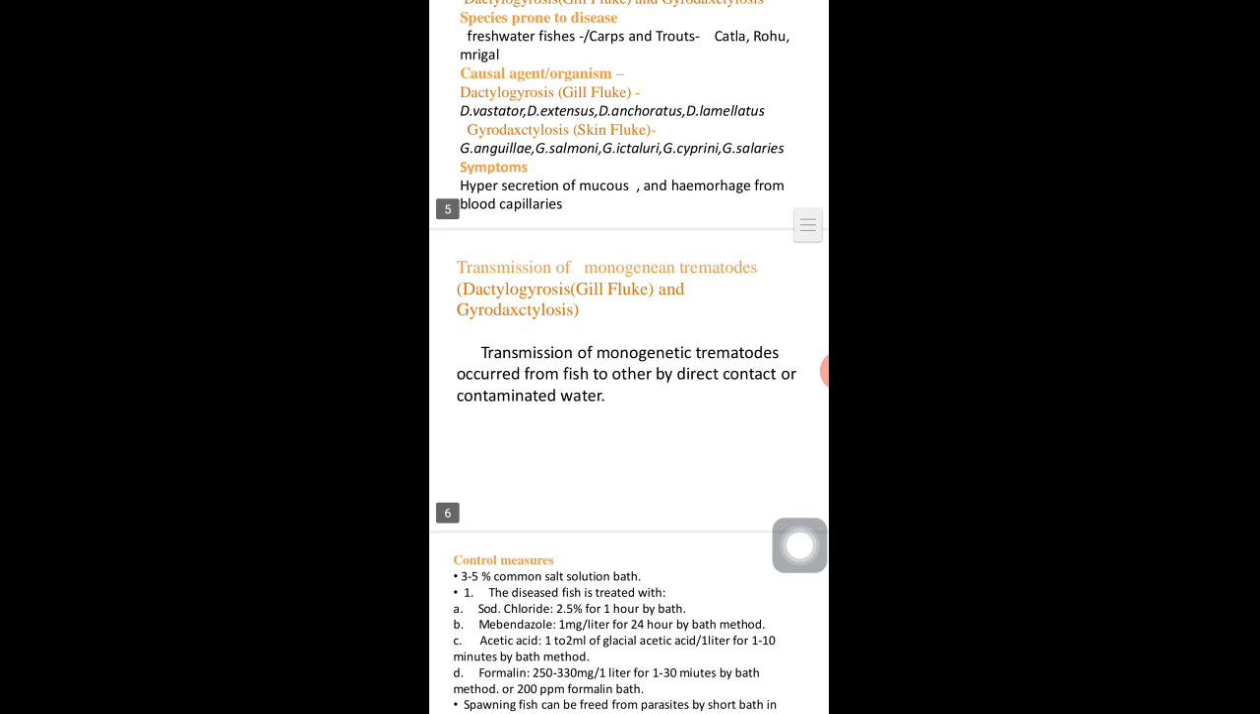Symptoms of dactylogyrosis and gyrodactylosis. Their presence causes hypersecretion of mucus and hemorrhage from blood capillaries. The respiratory surface of the gill is affected. The fishes become irritable and often come to the surface of the pond. As a result of infestation, growth is retarded, resulting in loss of weight.